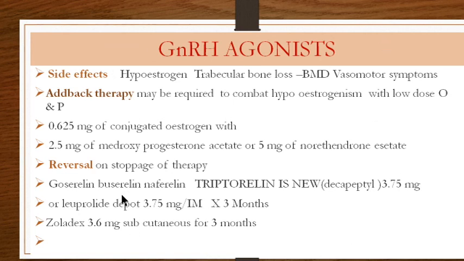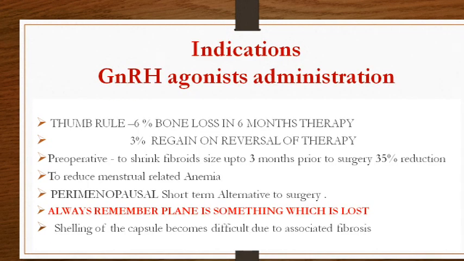The drug names are goserelin, nafarelin, and this is the new Decapeptyl drug, which is triptorelin. The dose is 3.75 milligram, or leuprolide depot 3.75 milligram, given by intramuscular injection, and it can be given monthly for 3 months. Other is Zoladex. The dose is different, 3.6 milligram. It is given not intramuscular but subcutaneous, monthly for 3 months. So this is the GnRH agonist.